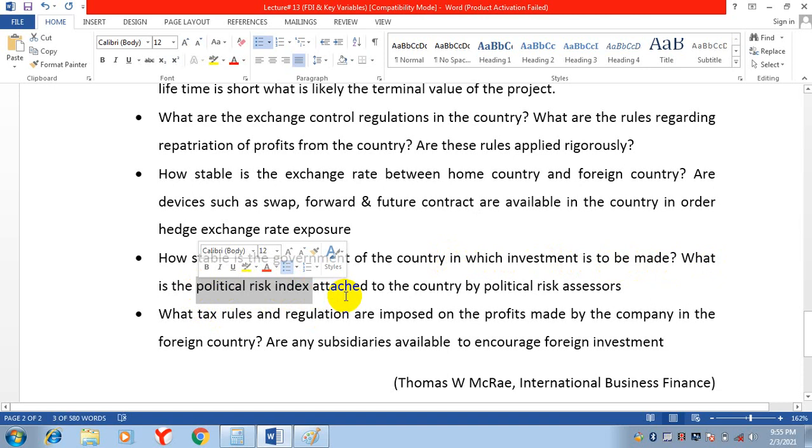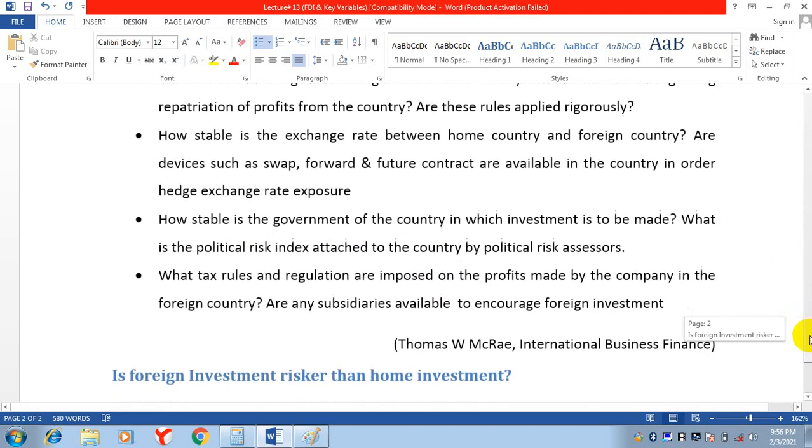What is the political risk index attached to the country by political risk assessors? Different international companies publish political risk indices for different countries. So what is the political risk index? Is this a stable country, or is it politically risky?